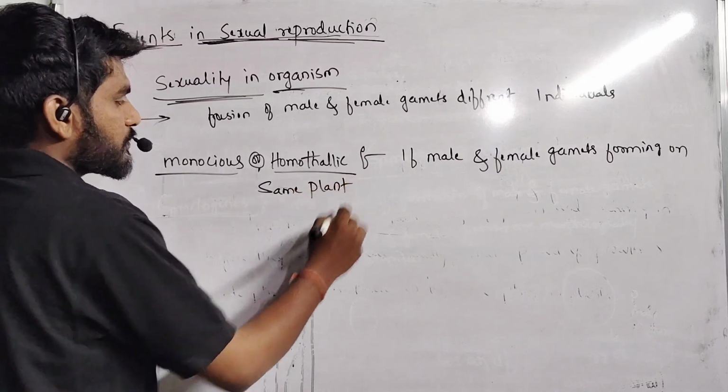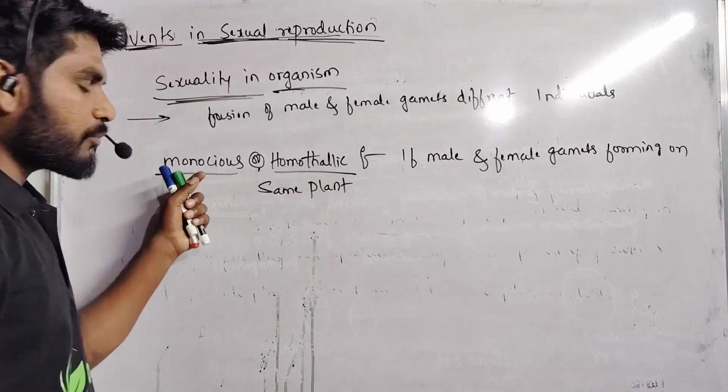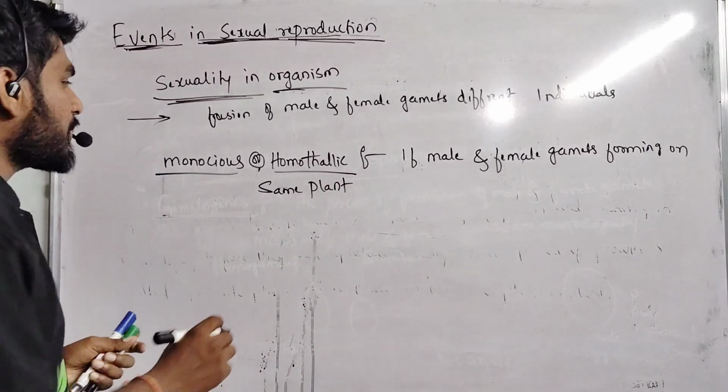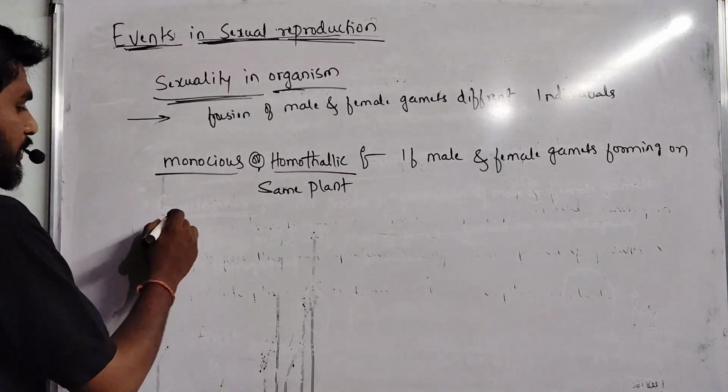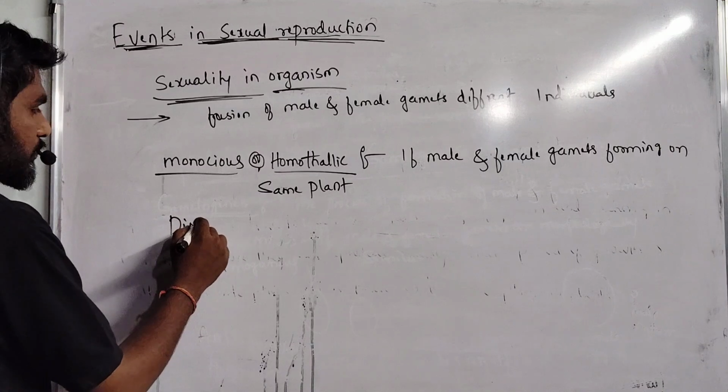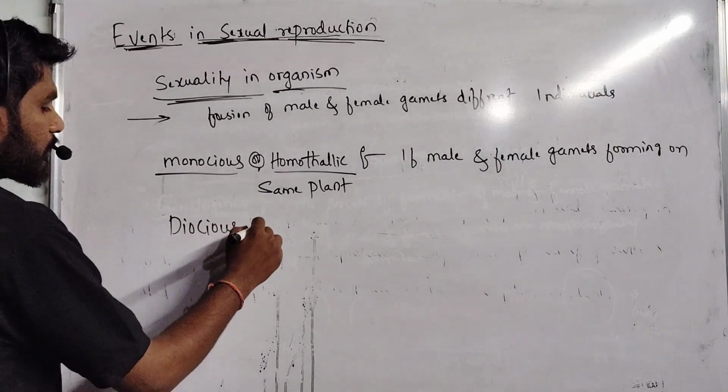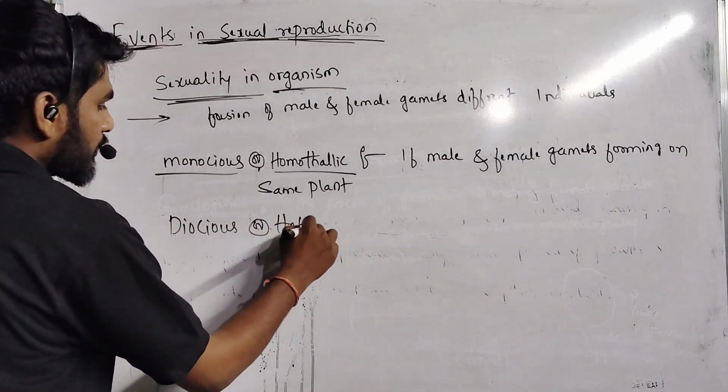Such plants are known as homothallic and monoecious plants. If the male and female gametes are forming on different plants or thallus, we call them dioecious or heterothallic plants.